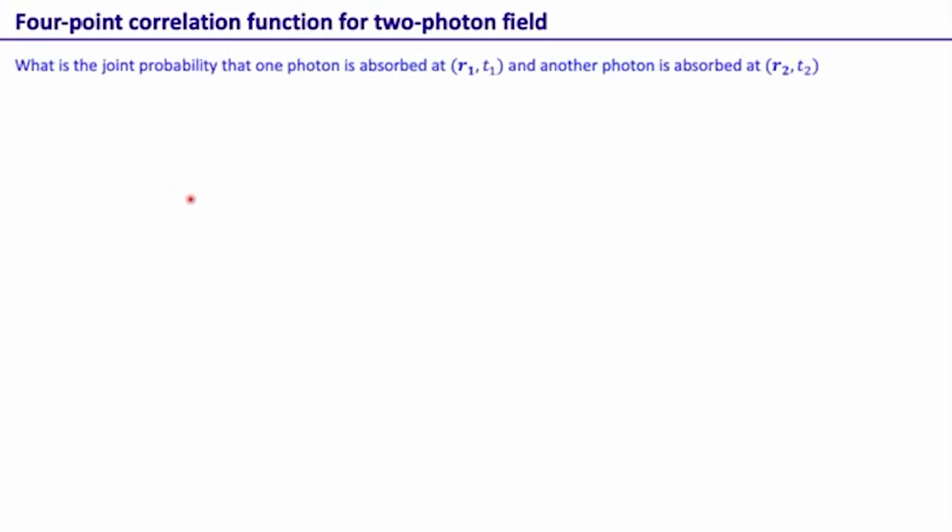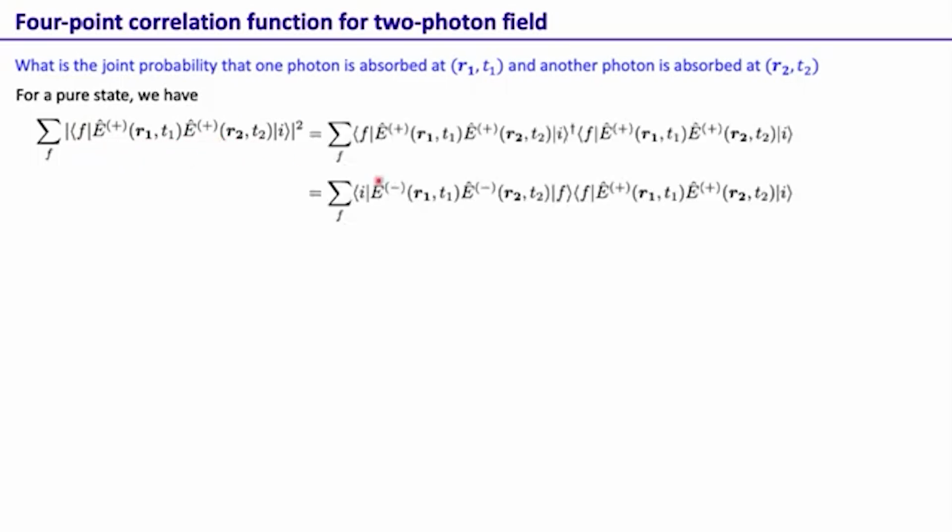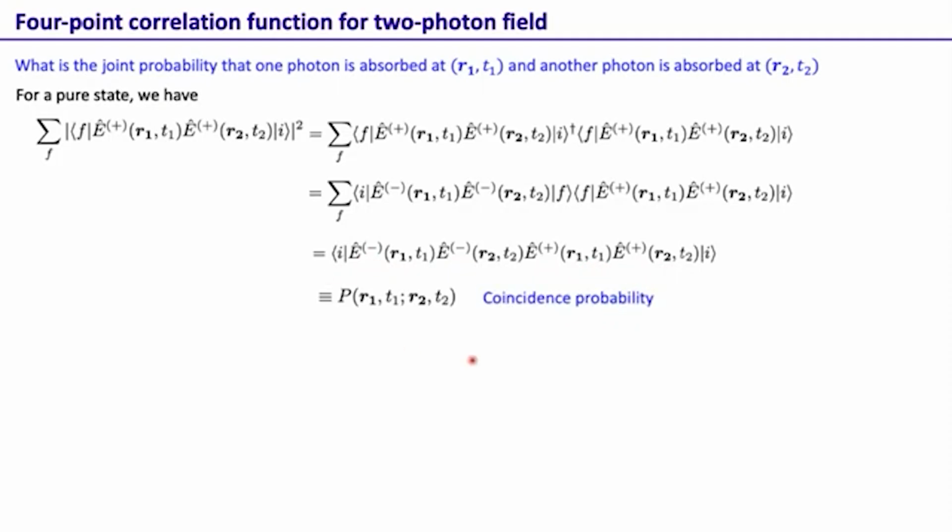Okay, so when we are doing fields, we can also ask a next level question: what is the joint probability that one photon is absorbed at R1 T1 and another photon is absorbed at R2 T2? So we are not asking about just one photon, but about two photons being absorbed. For a pure state, we again calculate the transition matrix element that a photon is absorbed at R1 T1 and another is absorbed at R2 T2. With a very similar calculation, we find that this probability is given by the expectation value of E minus R1 T1, E minus R2 T2, E plus R1 T1, E plus R2 T2. This is also known as the coincidence probability.